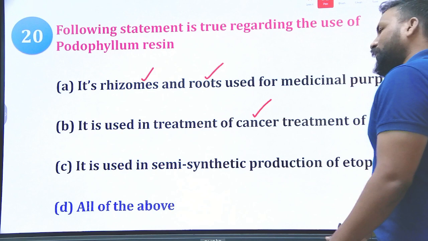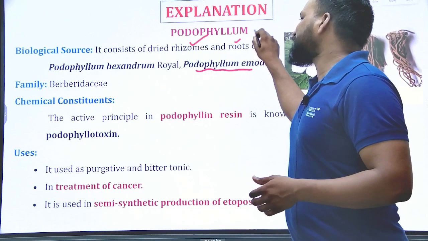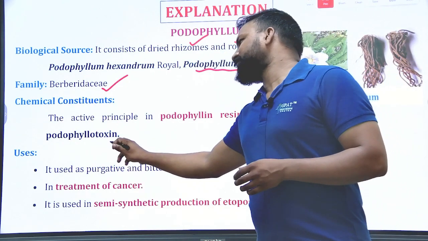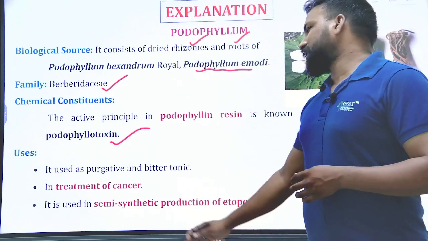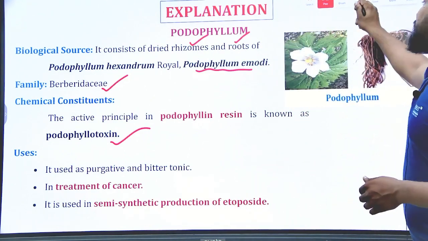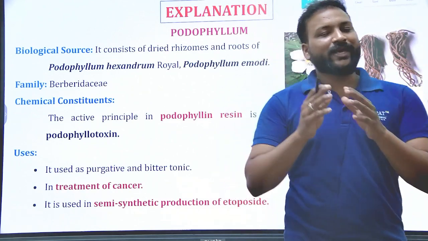Yes, Podophyllum emodi, Podophyllum peltatum, obtained from the rhizomes as well as roots, belong to the family Berberidaceae, and in this the active constituent is podophyllotoxin. It is used in cancer as well as the semi-synthetic production of etoposide. Clear, dear aspirants? Yes, this is for today's